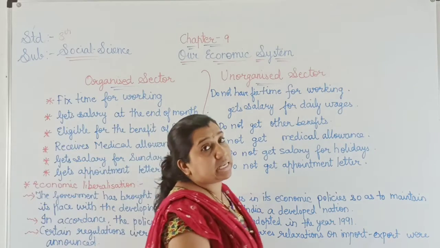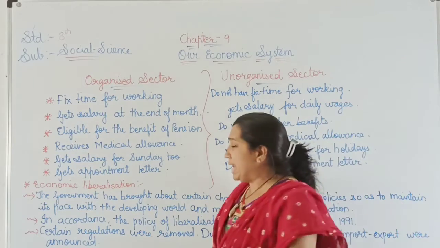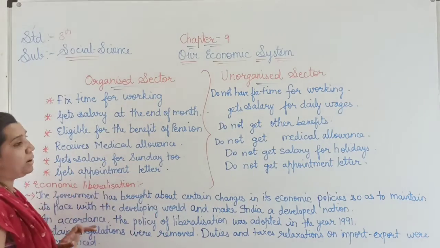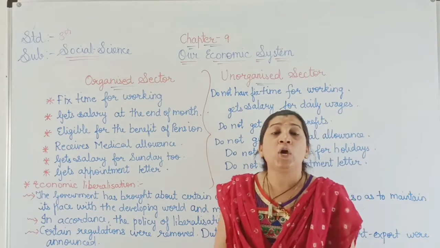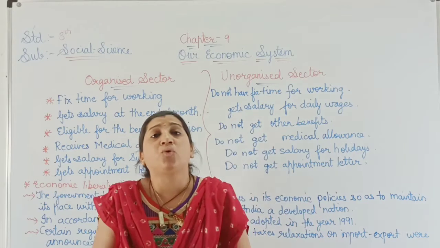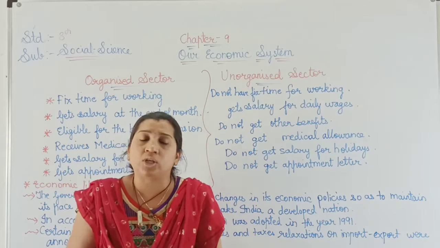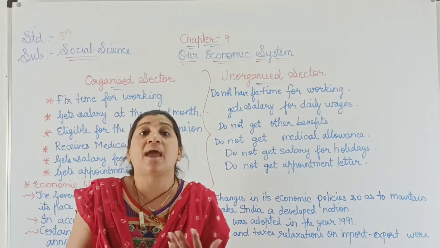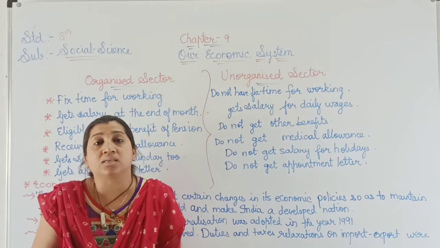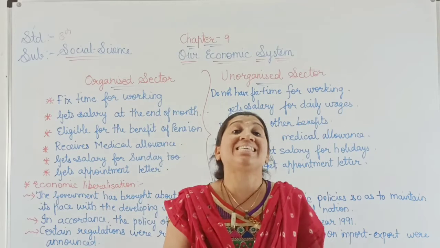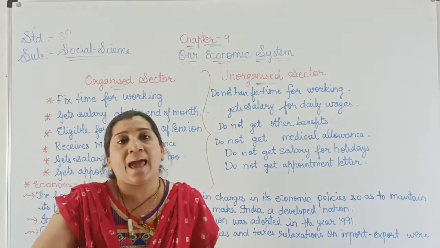So we have already discussed the organized and the unorganized sector. Now let us study economic liberalization. During the early ages, when the Portuguese, Dutch, French and British came to India, we did not have any government or any person to handle our whole nation. Others were just coming, trading and ruling in India. When the British left after more than 200 years, we started a democratic government of the people, by the people and for the people.